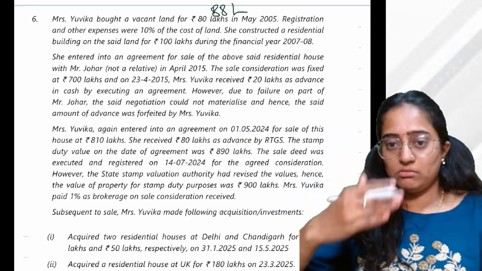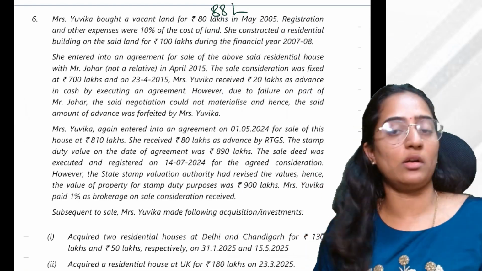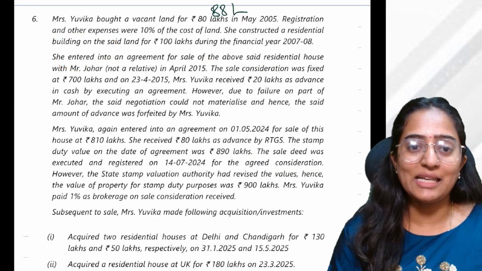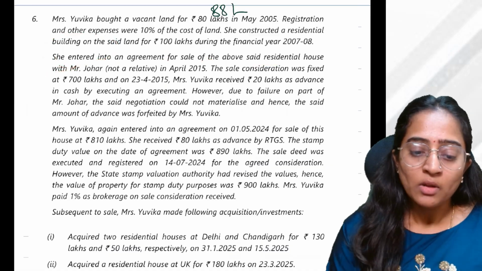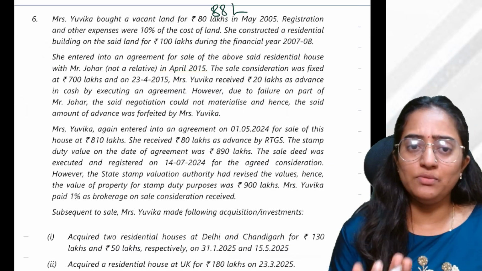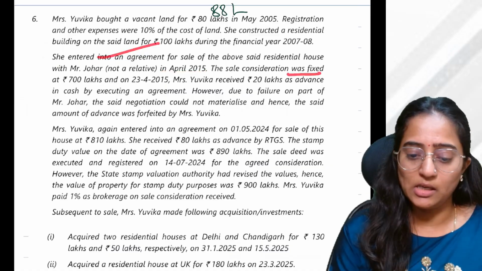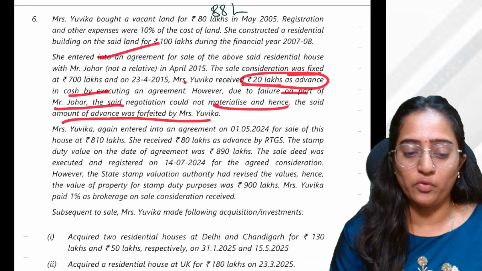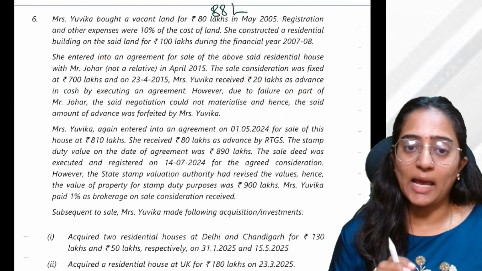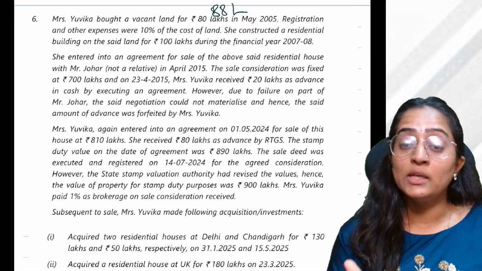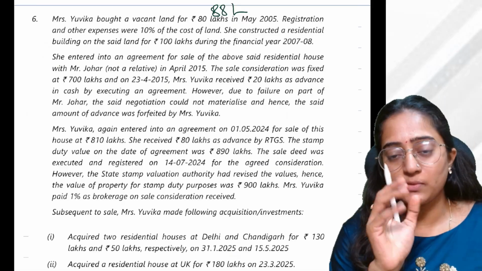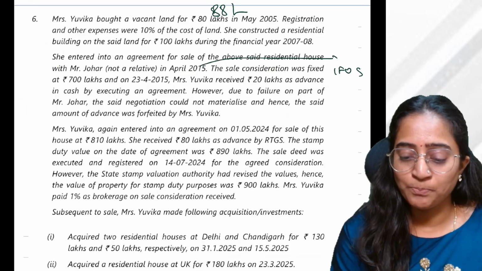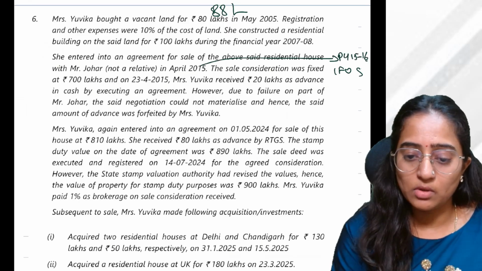So she entered into an agreement for sale of the above land and house with Mr. Johar, not a relative, in April 2015. Sale consideration was fixed. Mrs. Yuvika received 20 lakh as advance. Due to failure, it did not materialize, hence it was forfeited. When did the forfeiture happen? This forfeiture happened on or after 1/4/2014. So, are you going to make it a consideration or deduct it from the cost of acquisition? No, you are not going to do any such thing. You are going to record it as income from other sources in PY 15-16 and close.